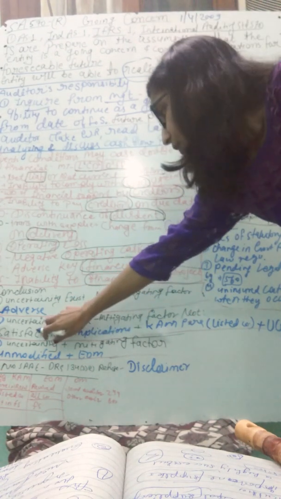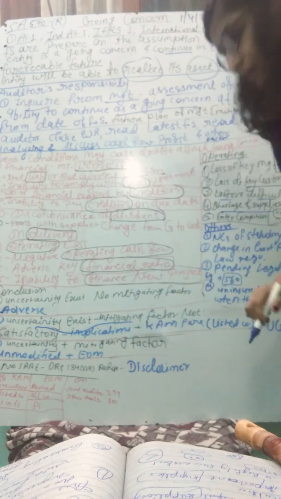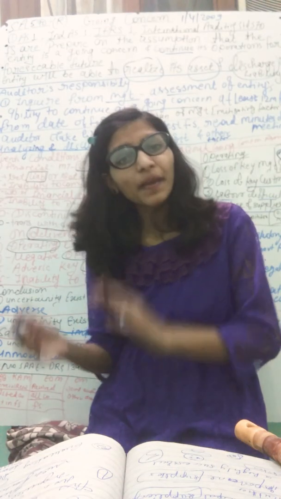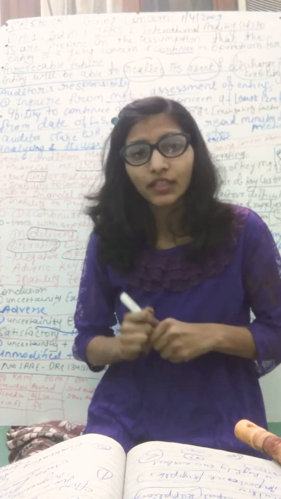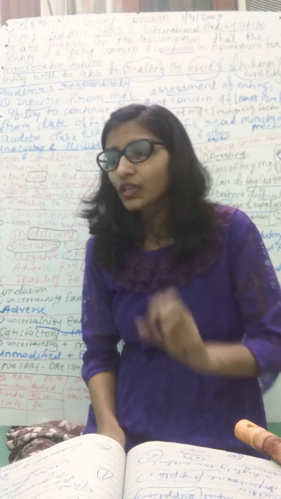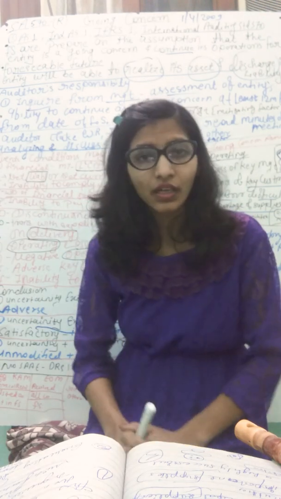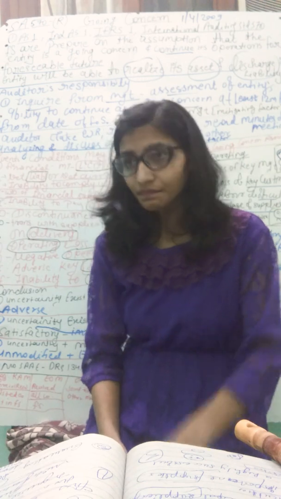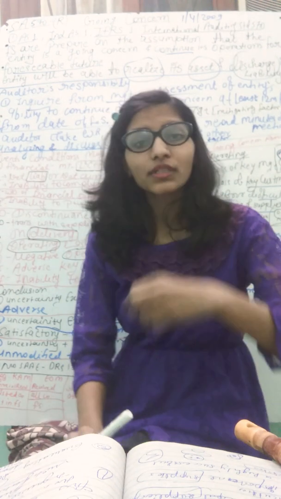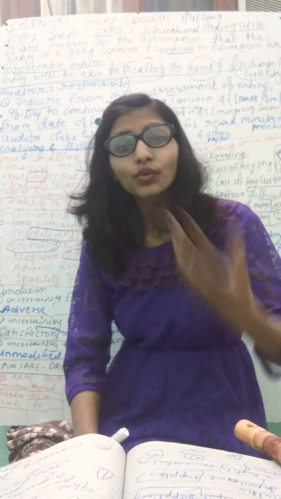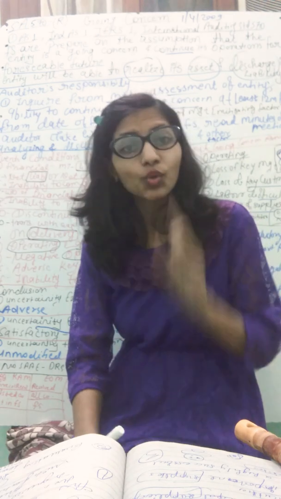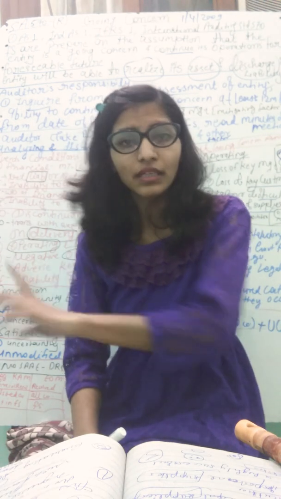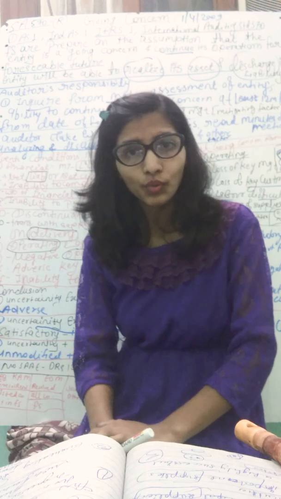Okay, if the uncertainty exists but a mitigating factor also exists, for example, if there is a big loan of 600 crores and the promoter's wife assures to settle this loan, but you are not satisfied with this mitigating factor, then what do you do?